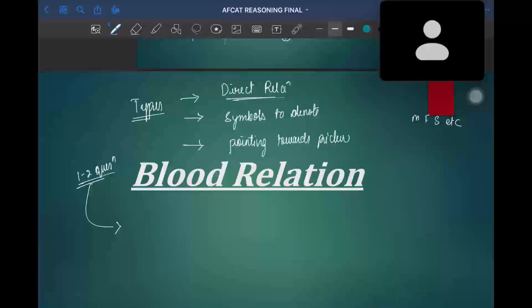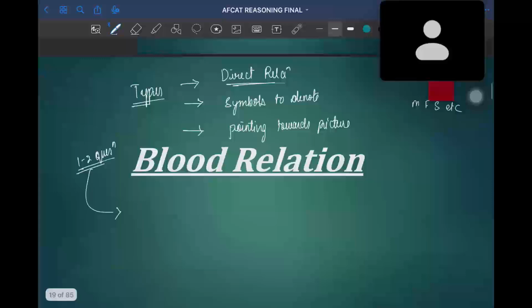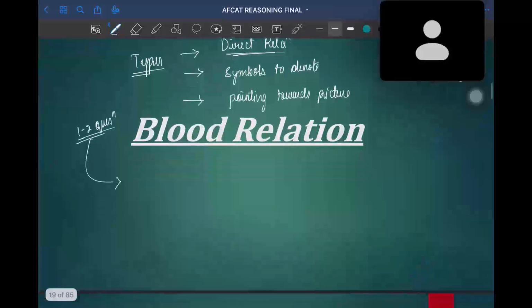Before we get into the topic, we need clarity that we should solve these questions by symbolizing, marking the relationship and gender of each person.